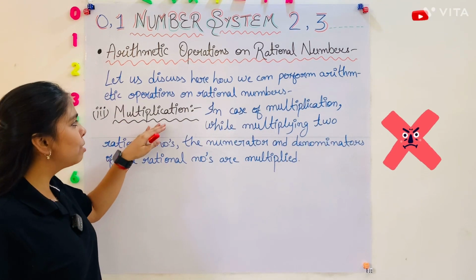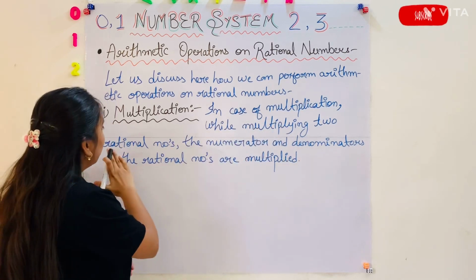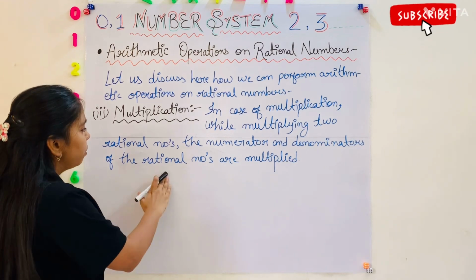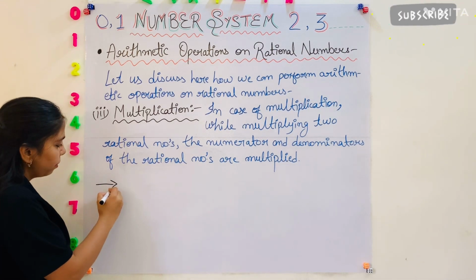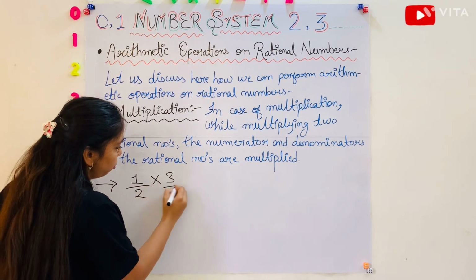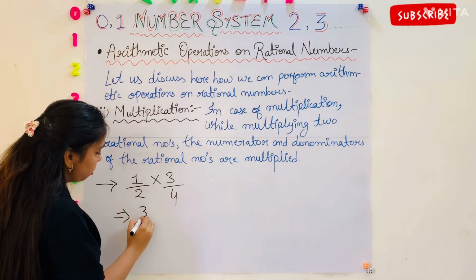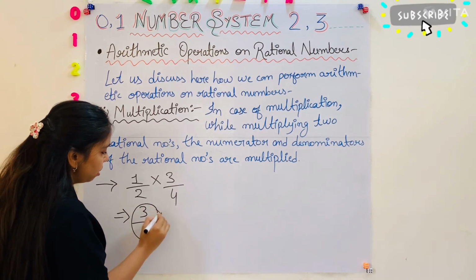So the third one is multiplication. In case of multiplication, while multiplying two rational numbers, the numerators and denominators of the rational numbers are multiplied. Like 1 by 2 multiplied by 3 by 4 will give 1 into 3 is equal to 3 and 2 into 4 is equal to 8. This is also a rational number.